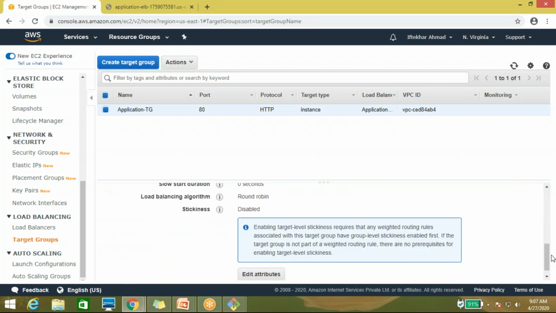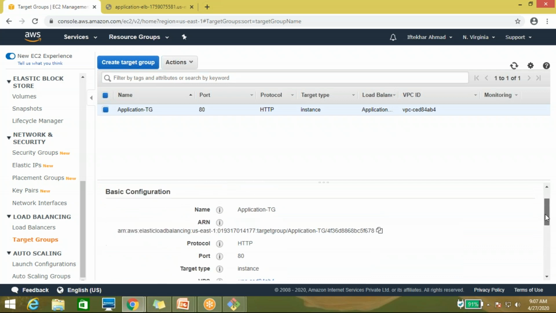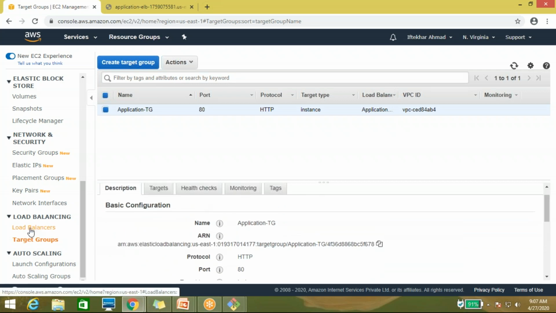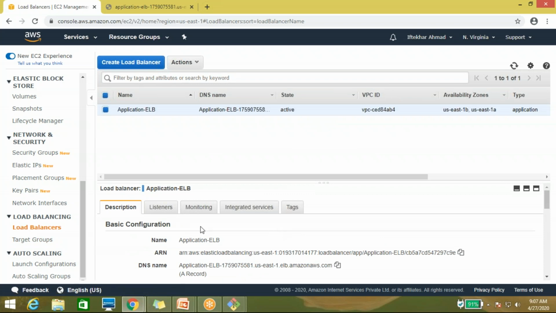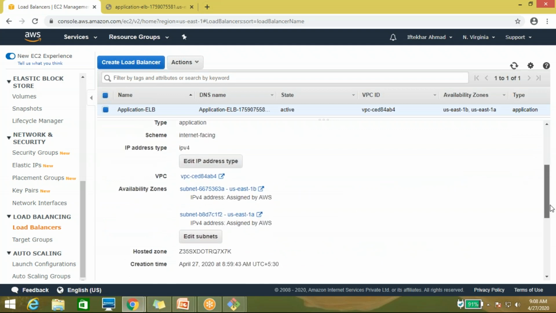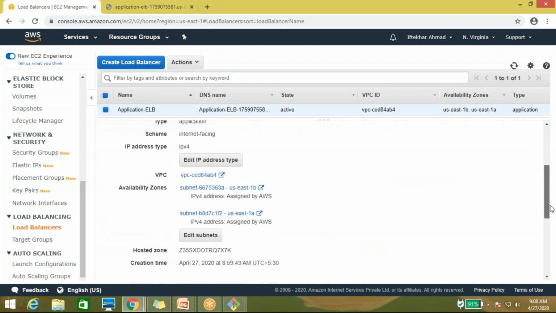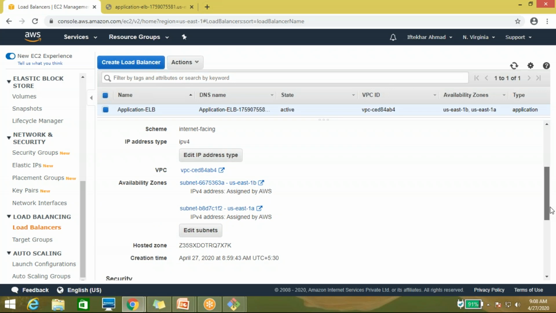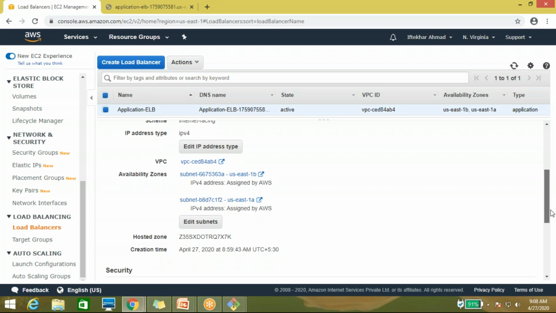Okay, that 300 seconds. Load balancer listener description. Subnet 1A, 1B.